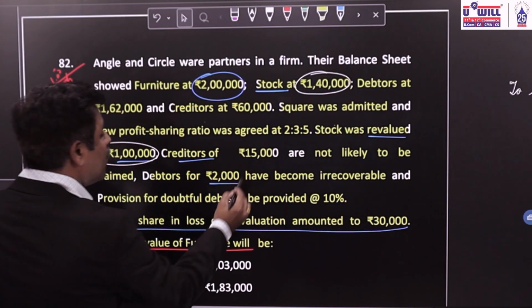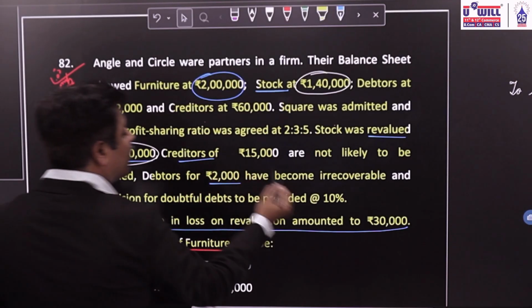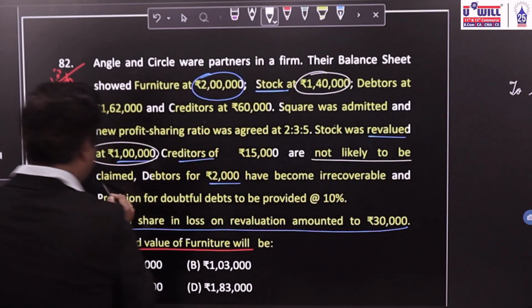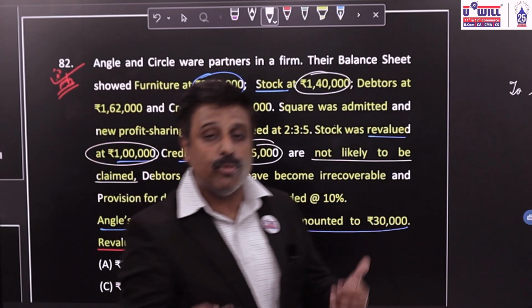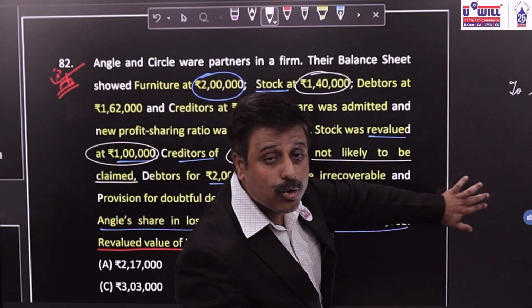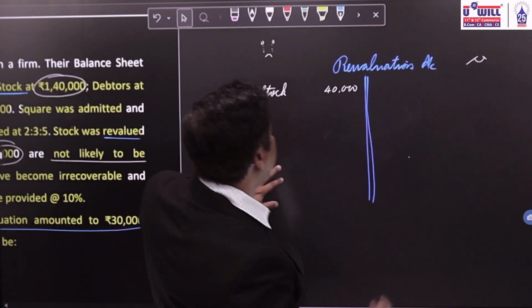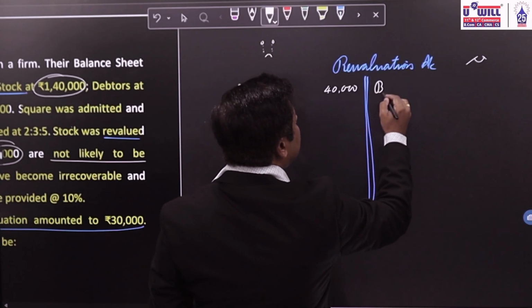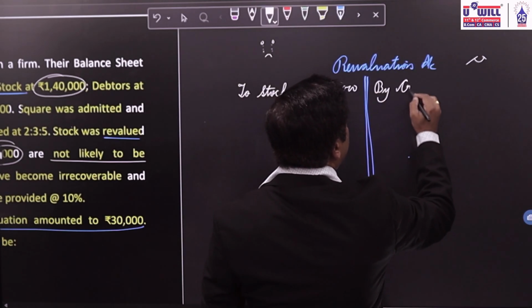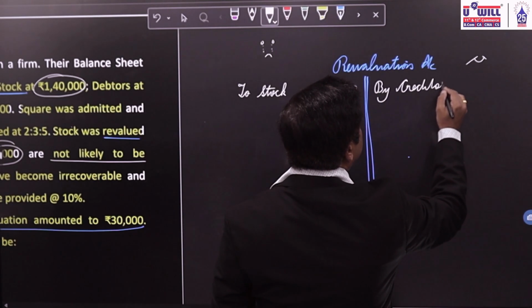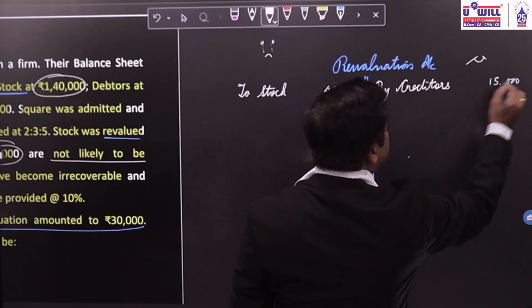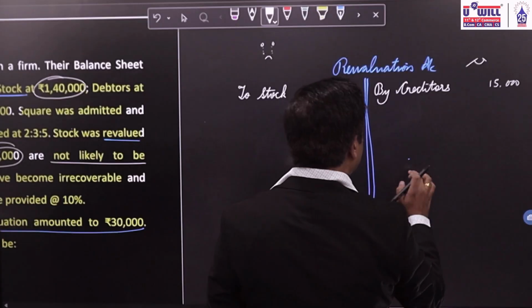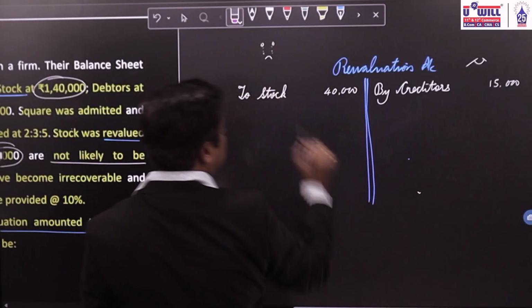Then what is the next information given? Creditors of 15,000 are not likely to be paid. Now 15,000, if they are not likely to be claimed, will you be happy or sad? You'll be happy, you don't have to pay the money. Happy means you'll write it on the credit side. This is our profit. We don't have to pay 15,000 to the creditors, so we will write 15,000 on the credit side.